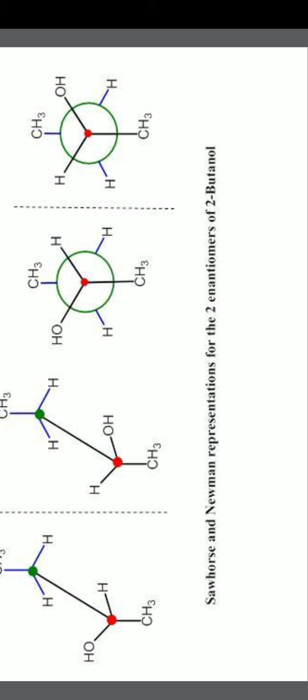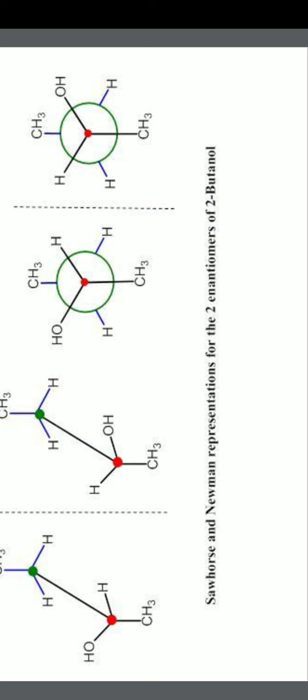So up to now we have learned what is isomerism and the classification of isomerism, and what are constitutional isomers, what are chain isomers, what are functional isomers, what are positional isomers. After that we discussed stereoisomers.